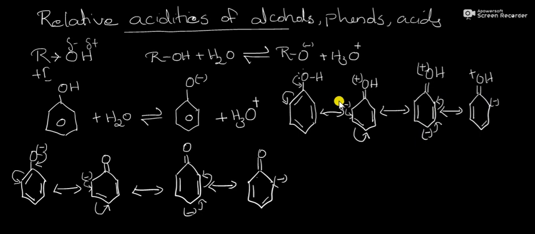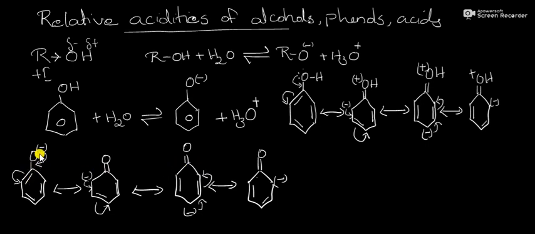Then what about its anion in aqueous media? This is the anion that is called phenoxide ion. And this phenoxide ion is more stable than our phenol. What are the resonance structures of phenoxide ion?